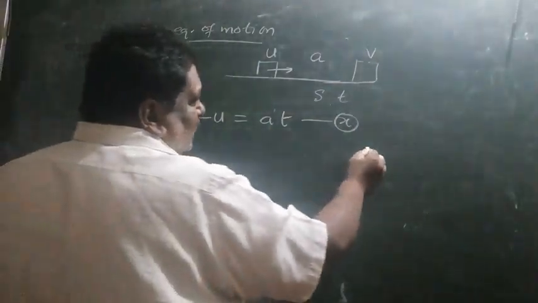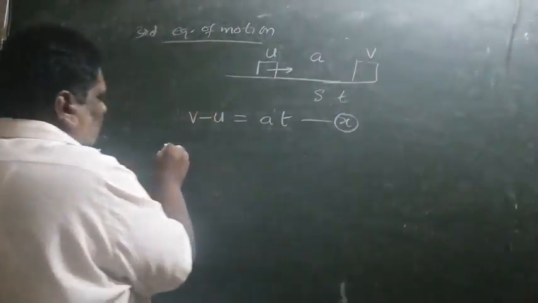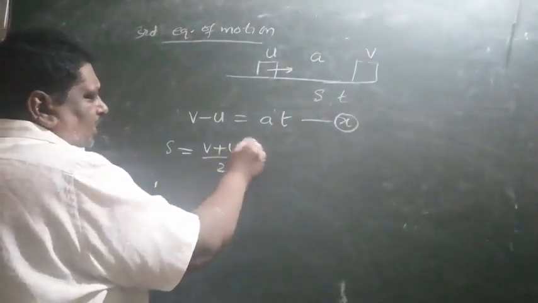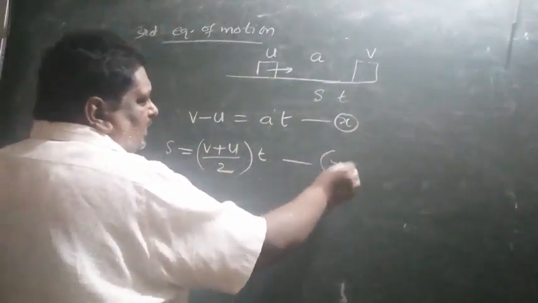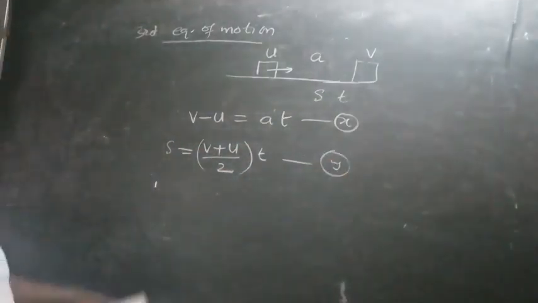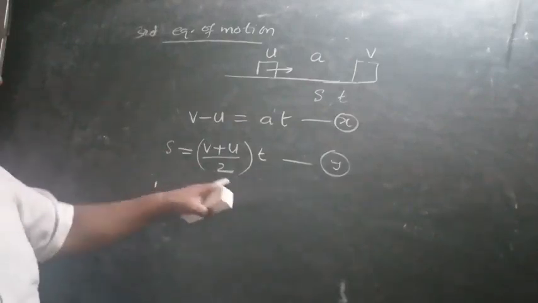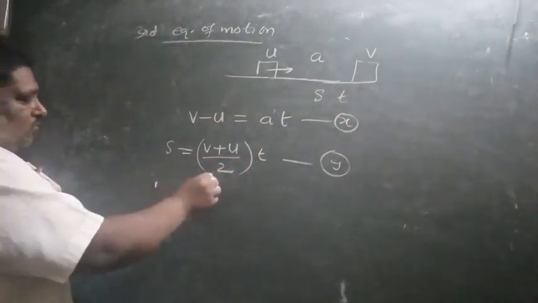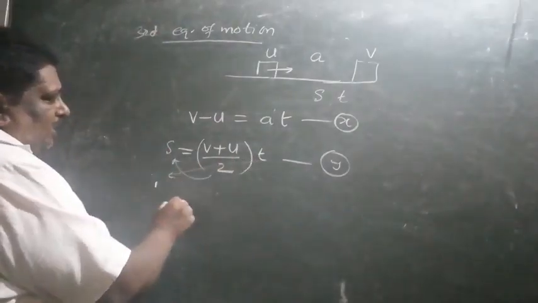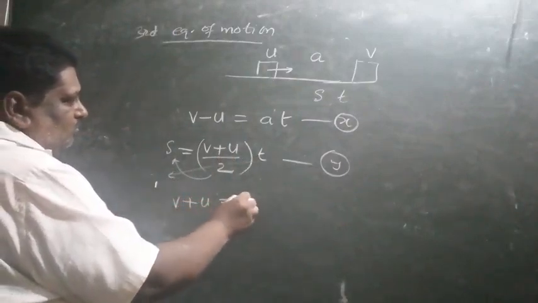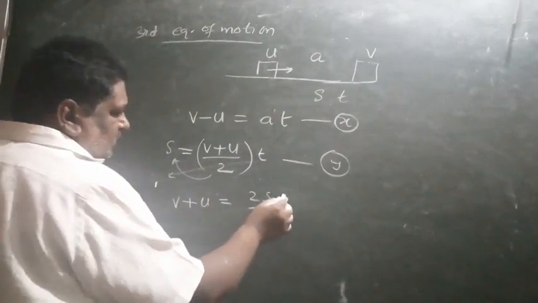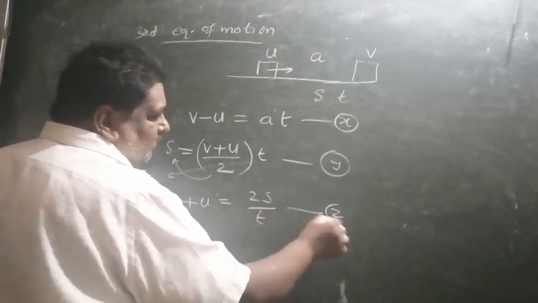Similarly, in the second equation of motion we have written s is equal to v plus u by 2 into t. This is called the y equation. In the x equation, v minus u is equal to at. In the y equation, s is equal to average velocity into time. Cross multiply it, 2 comes here, t comes here. So v plus u is equal to 2s by t. Okay, this equation, call it z.